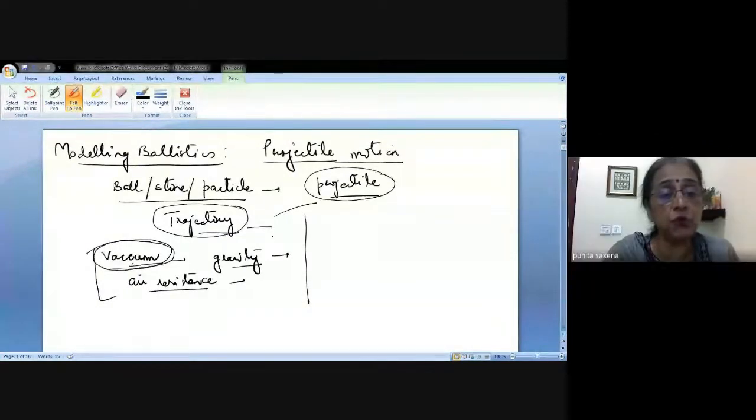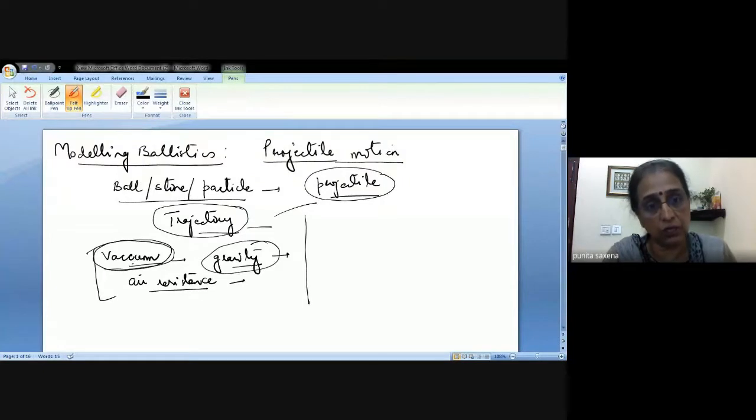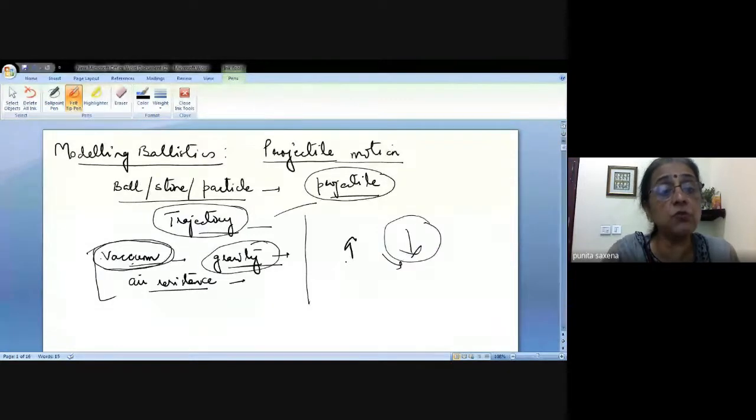The only force in that case would be the acceleration due to gravity, which would pull the object downward. When you throw a projectile up, it goes up for some time, but then it has to come down due to gravity. So the acceleration due to gravity is the only force affecting the motion of that particle, because we are assuming that we are studying the motion in a vacuum.